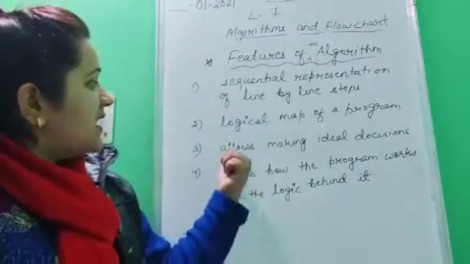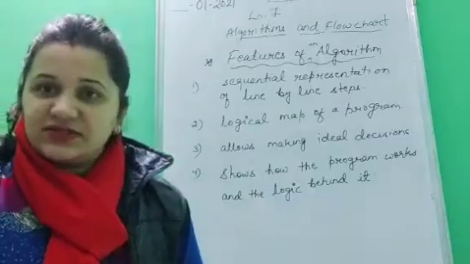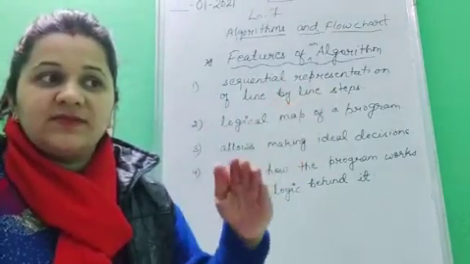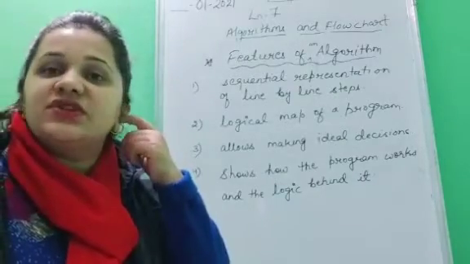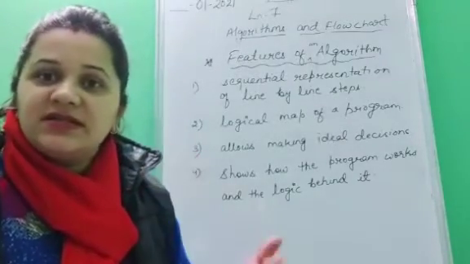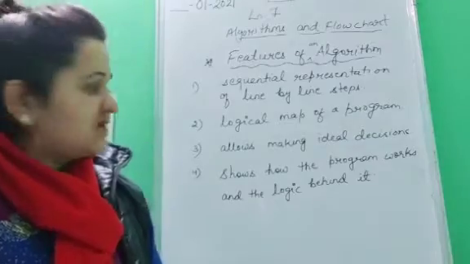Okay, next, allows making ideal decisions. Okay, whenever you write down the steps to perform any task, it helps you in making the ideal decisions, or the decisions which are correct or which are needed in order to perform that task.